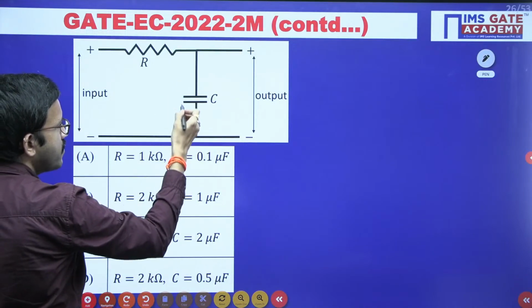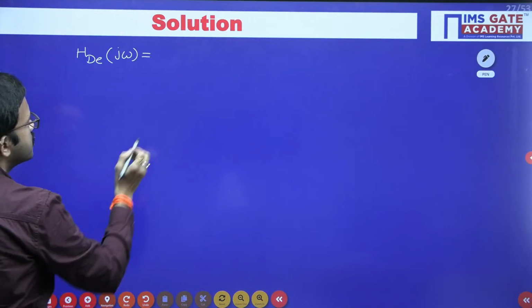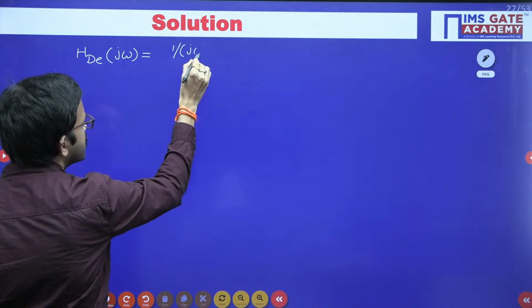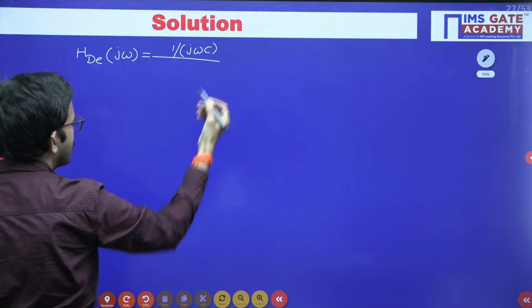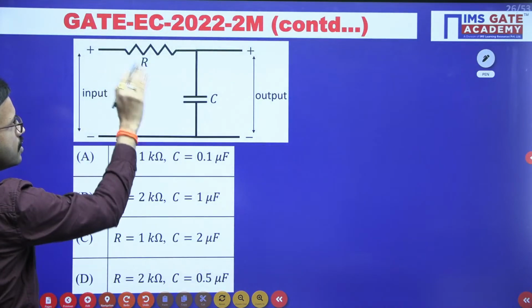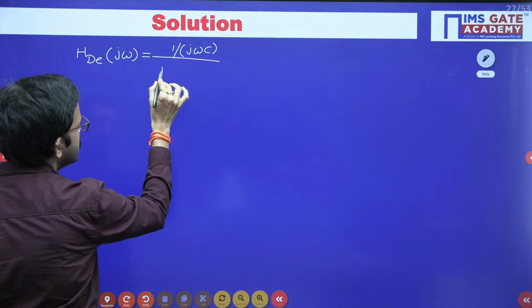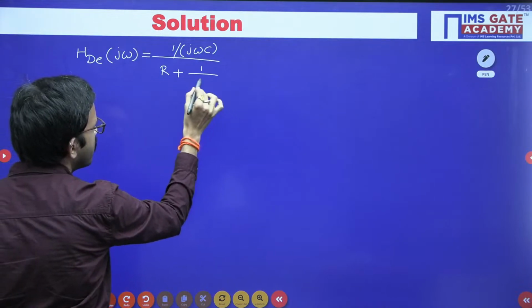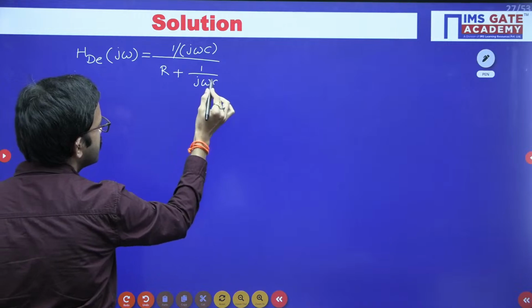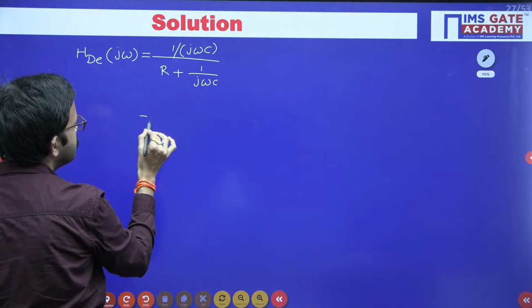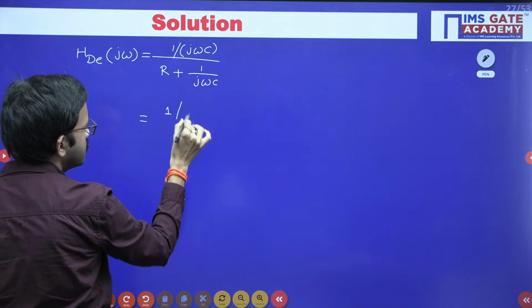So here you have the capacitor. Regarding the capacitor, impedance is 1 by j omega C, divided by the sum of the impedances of these 2 elements. Regarding the resistor, impedance is R, and regarding the capacitor, 1 by j omega C. Now just perform the LCM in the denominator term. The numerator term I am keeping as it is.